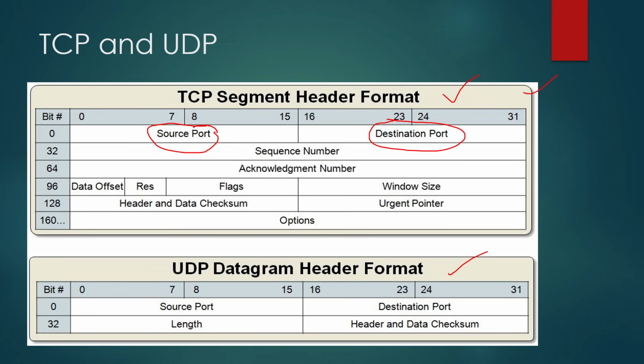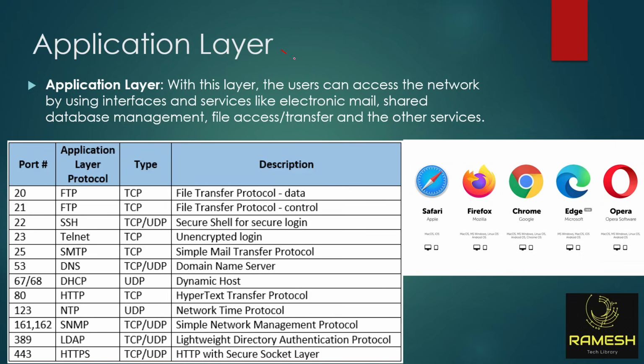What are these ports? I'll tell you in the next slide. Please remember, in TCP and UDP, the two important fields are source port and destination port. Fantastic. Now, the final layer is the application layer.